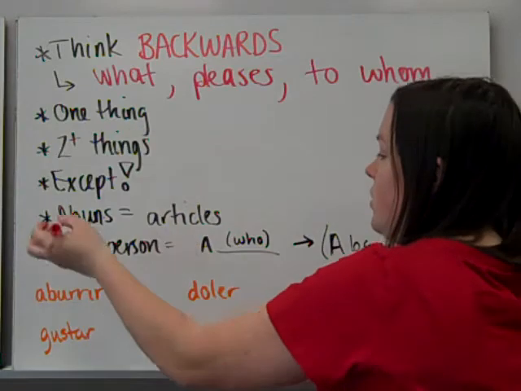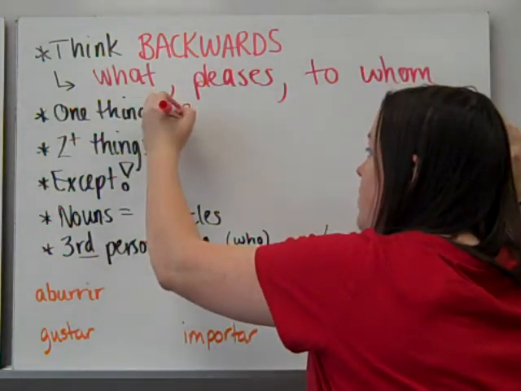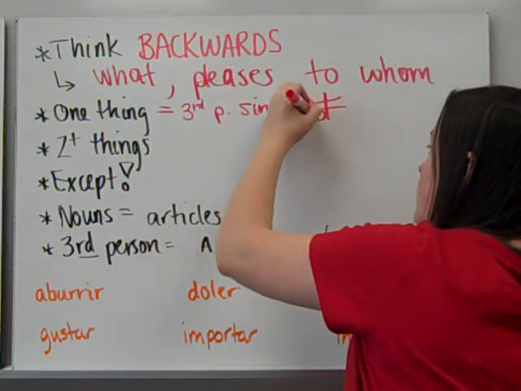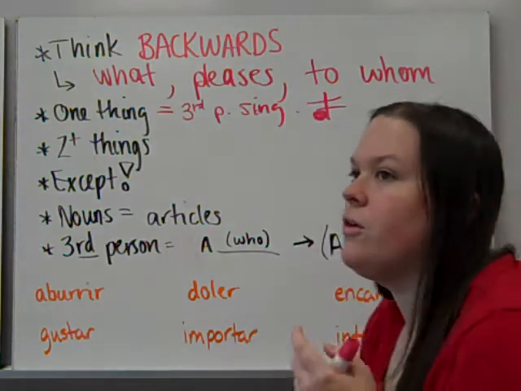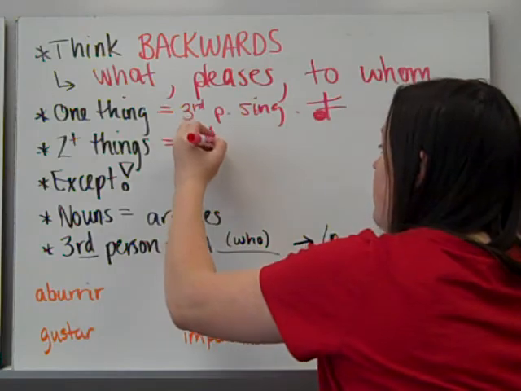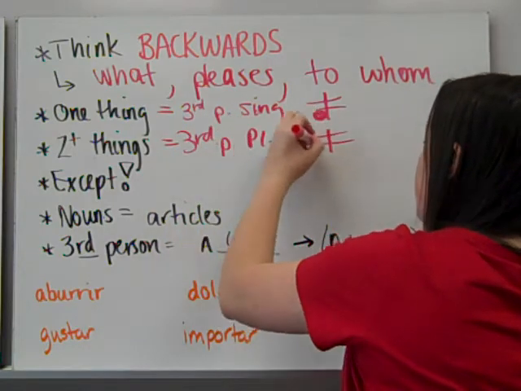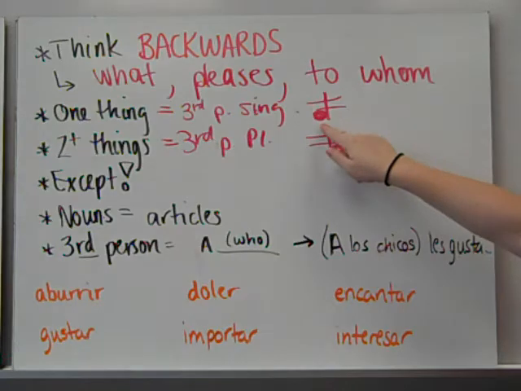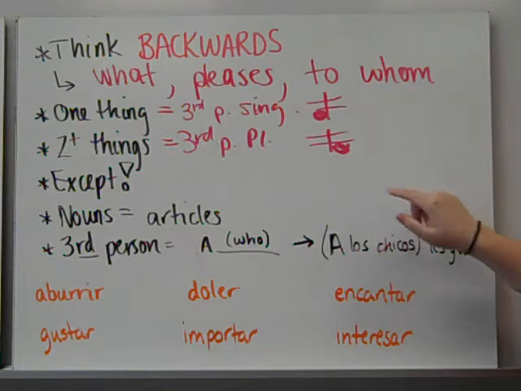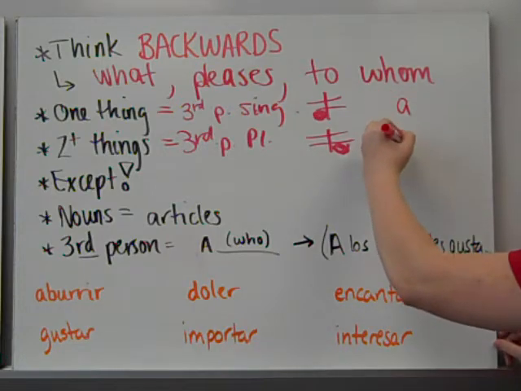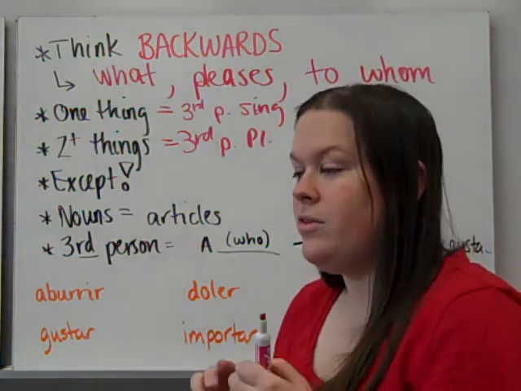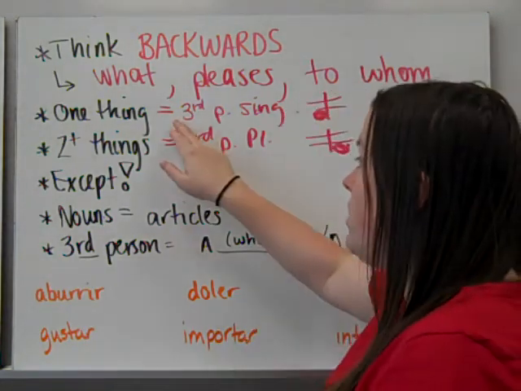If it's one thing, if it's gustar or encantar, it'll be your third person singular form. So this one, an AR verb in A, an ER verb in E, and an IR verb in E. If you like two or more things, it will be third person plural. So instead of it is pleasing or it is loved by, now it's they are pleasing or they are loved by. So for an AR verb ending in an A, and for two or more things ending AN. Remember, you can have as many things as you like to do and the verb will still be third person plural.